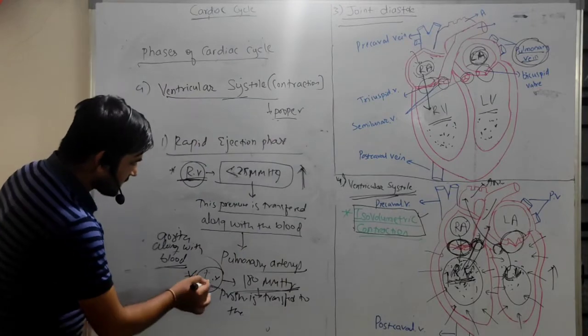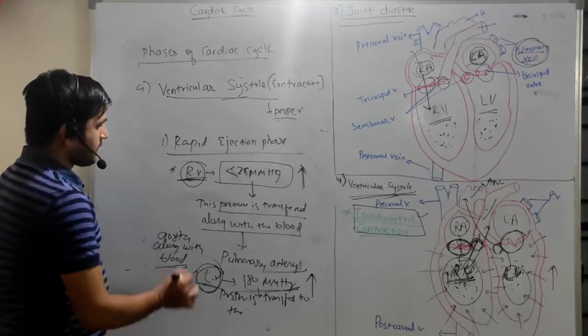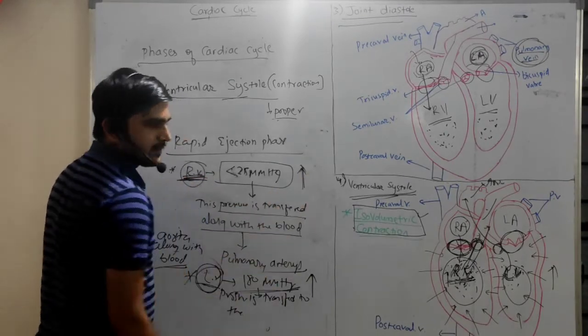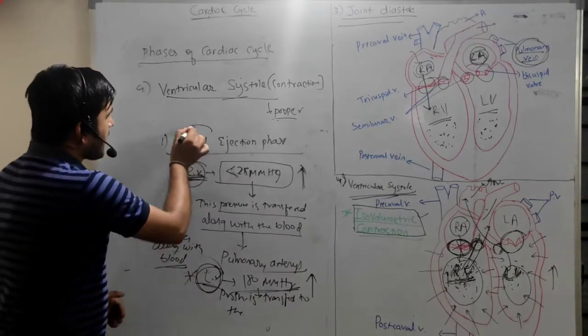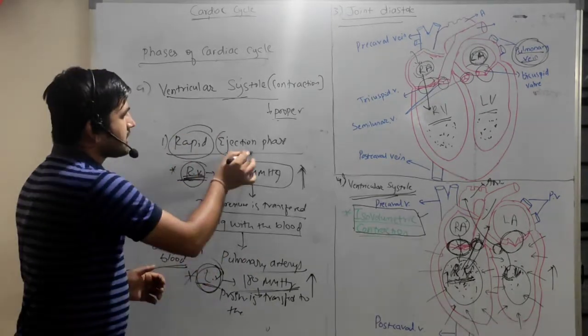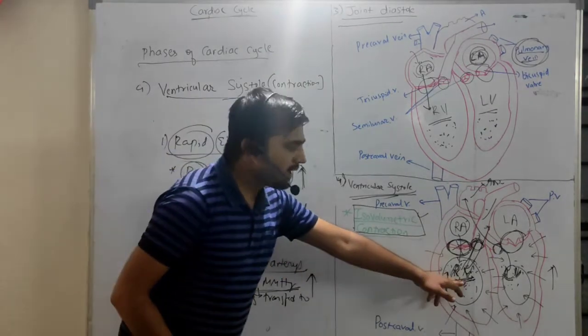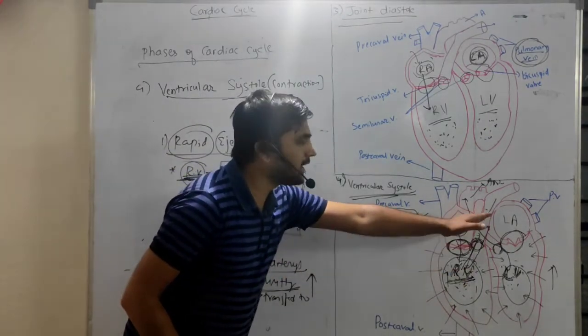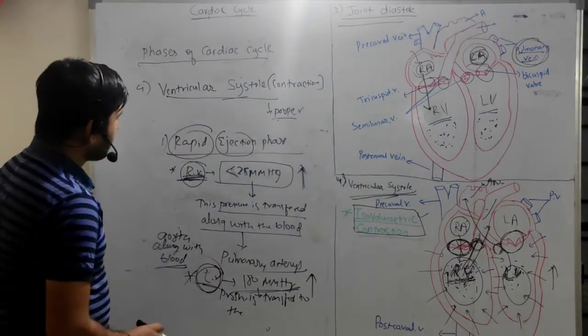That's why the left ventricle has high pressure as compared to the right ventricle, right? So this is about the rapid ejection. As the name, rapid means very fast, ejection means liberate, or pour, right? So whatever blood is present here, it is poured to the respective blood vessels, right?